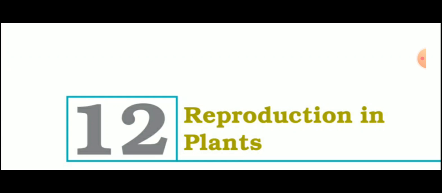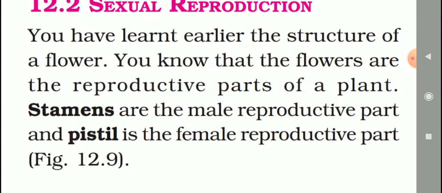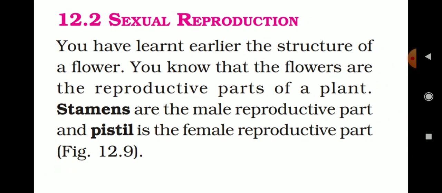Now we are going to discuss sexual reproduction. Listen. The flowers are the reproductive parts of a plant. Underline the words, students. Stamens are the male reproductive part, and pistil is the female reproductive part.